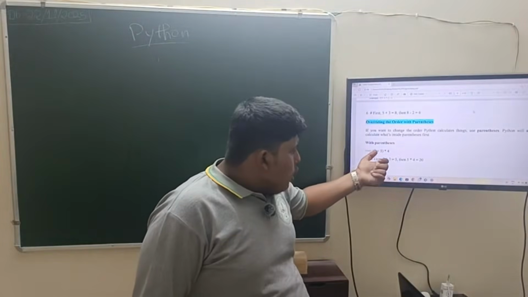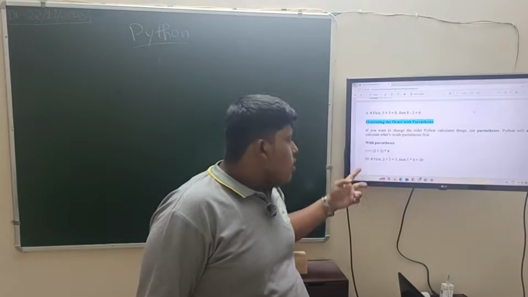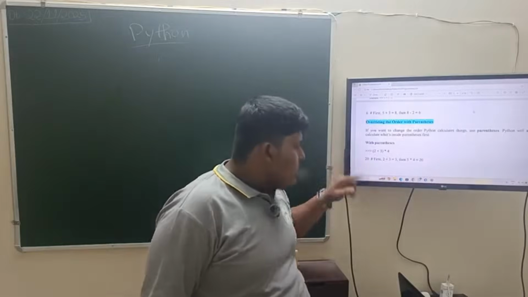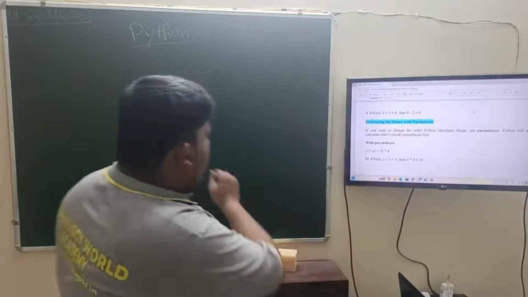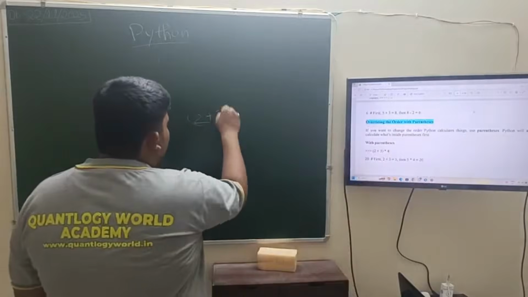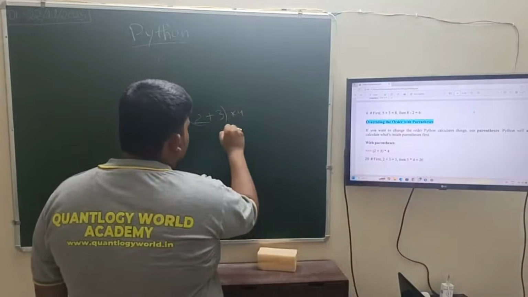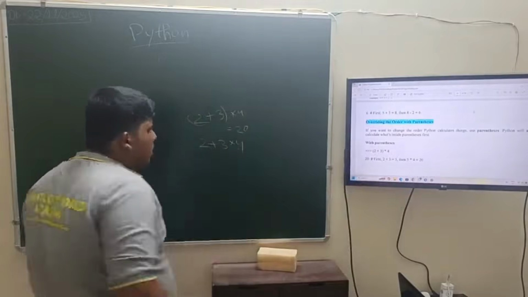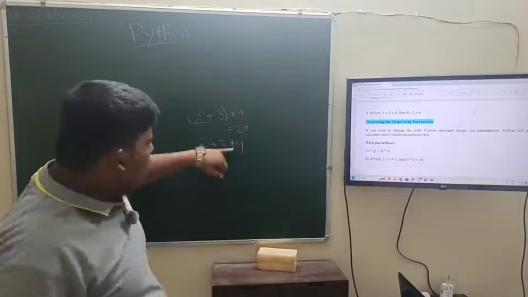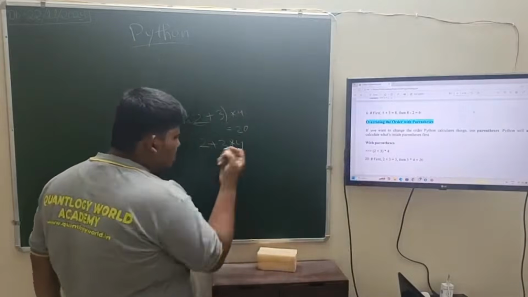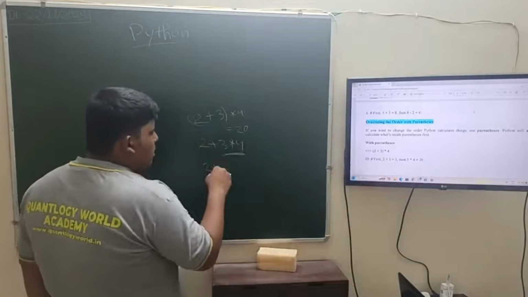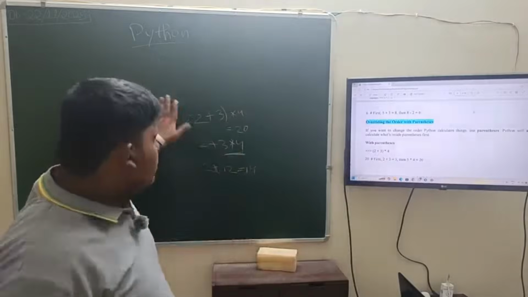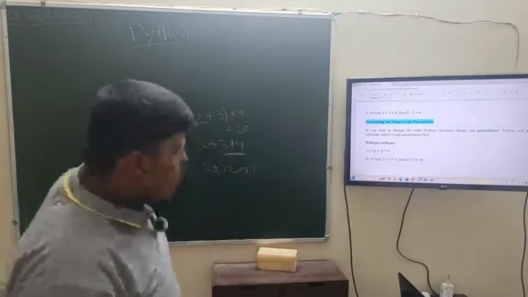In the first case, 2 plus 3 in brackets asterisk 4, first it will solve 2 plus 3. The result is 5 asterisk 4, which is 20. But if we write 2 plus 3 asterisk 4, it will do the multiplication first, 3 times 4 is 12, so the answer will be 14. This is the difference between using parentheses and not using parentheses.